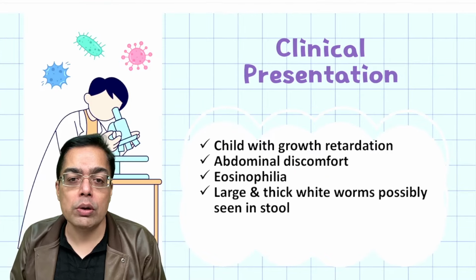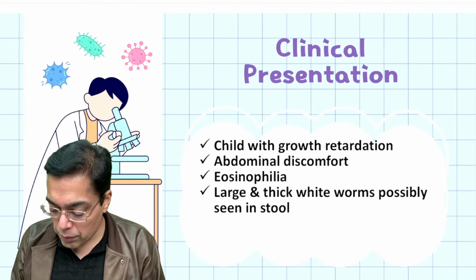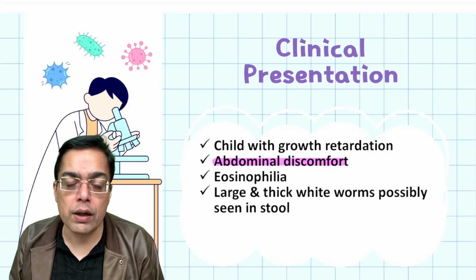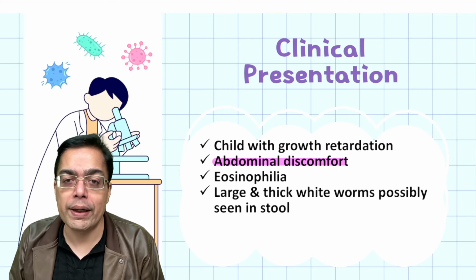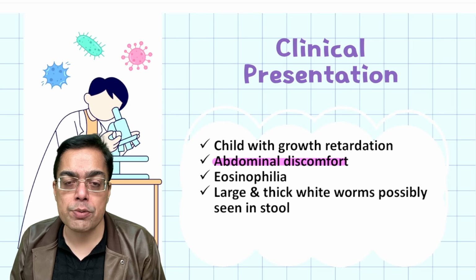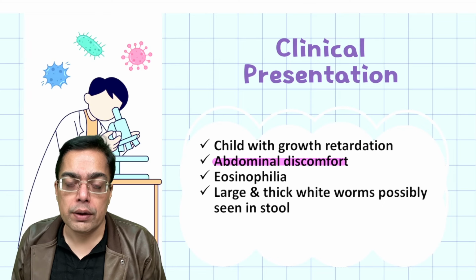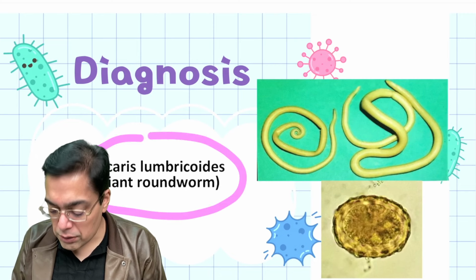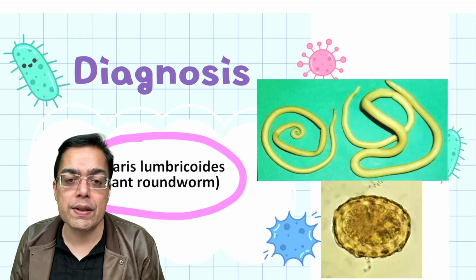The next one talks about a child who's going to be having growth retardation. He could be having abdominal discomfort. Usually there is eosinophilia, and in the stool examination there can be large and thick white worms. This particular worm infestation is responsible for causing retardation in a child, and the reason is what is given the name of a giant roundworm infection, that is because of Ascaris lumbricoides.